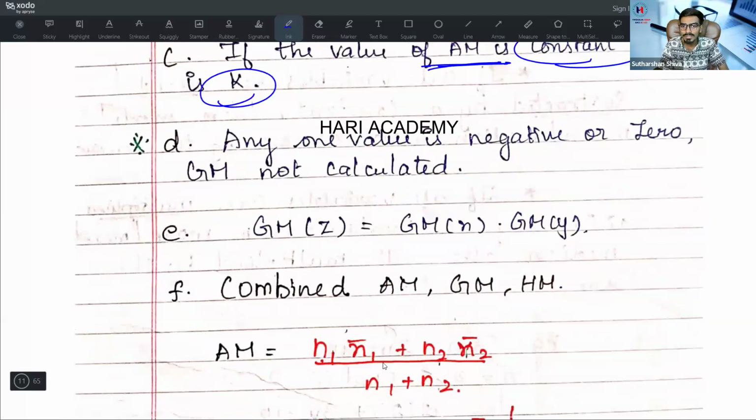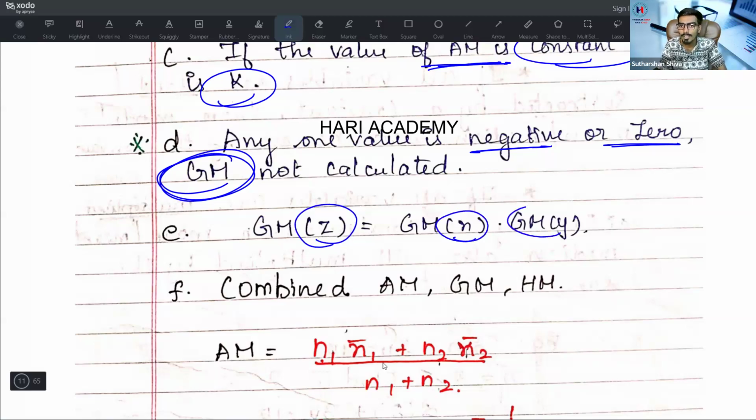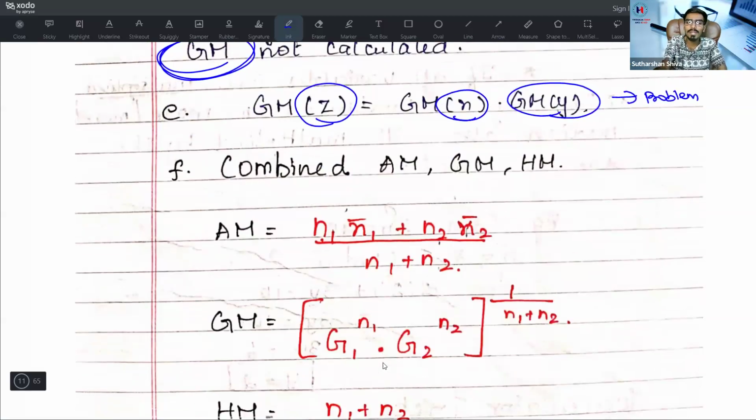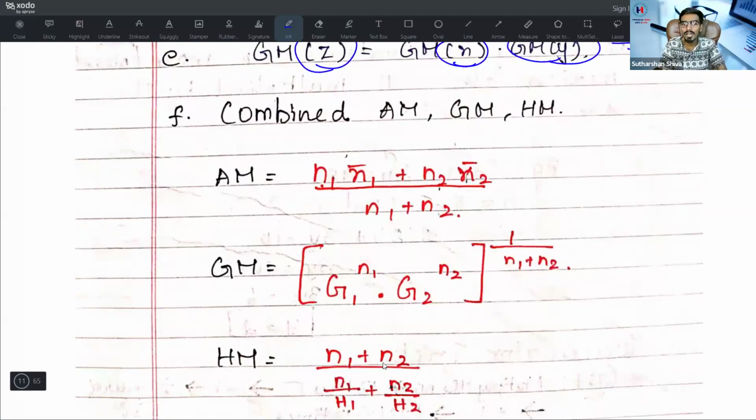Then, if any one value is negative or 0, GM cannot be calculated. Geometric mean cannot be calculated if you are getting 0 or a negative value, because in the root you cannot get a negative value over there. Your final answer should not be negative. Then geometric mean of Z is equal to geometric mean of X into geometric mean of Y. You may get a problem based on this. Okay, next, what is the combined arithmetic mean, geometric mean and harmonic mean?